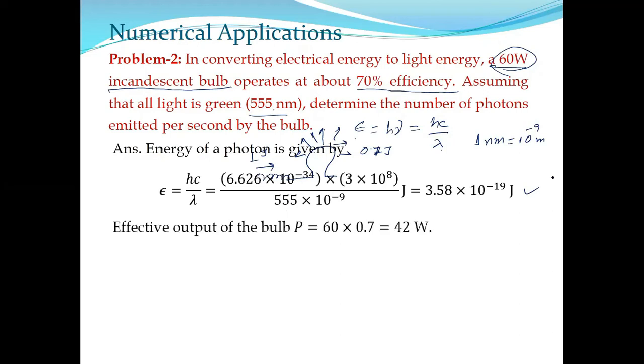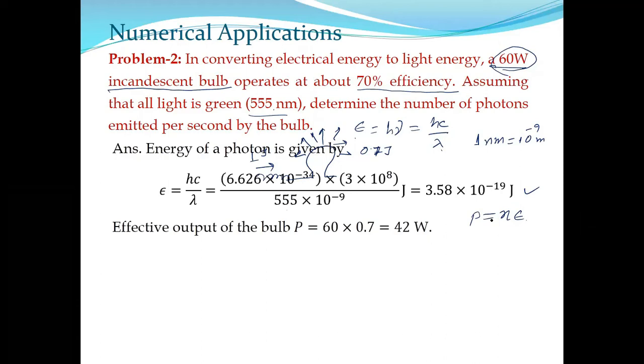Then the next thing you require is power, because if we want to estimate the number of photons per second, n is the number of photons per second. If we multiply with energy E, what do we get? Total energy per second, that is power, same as before.